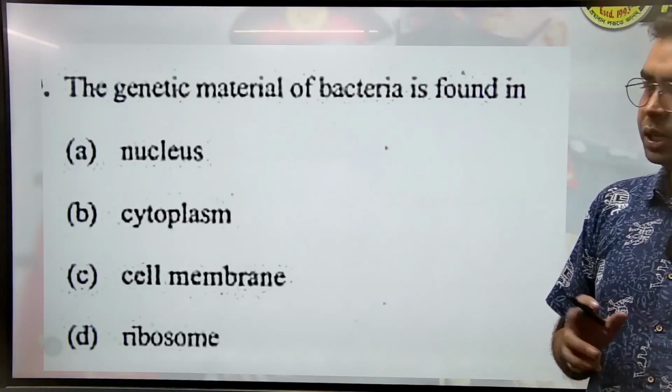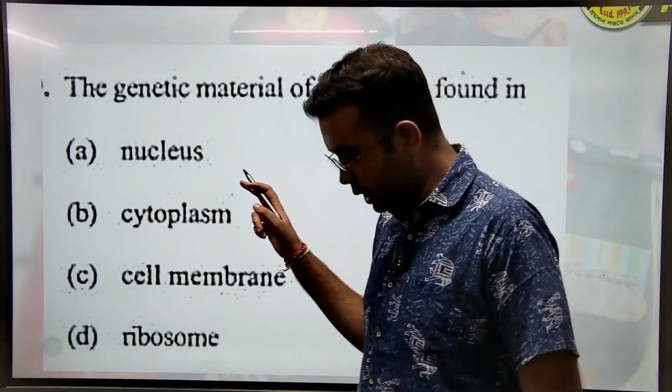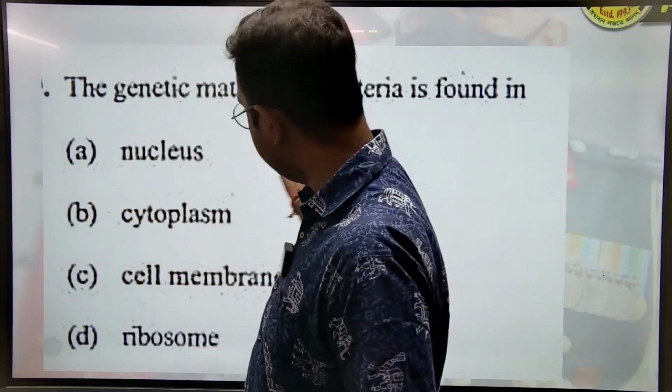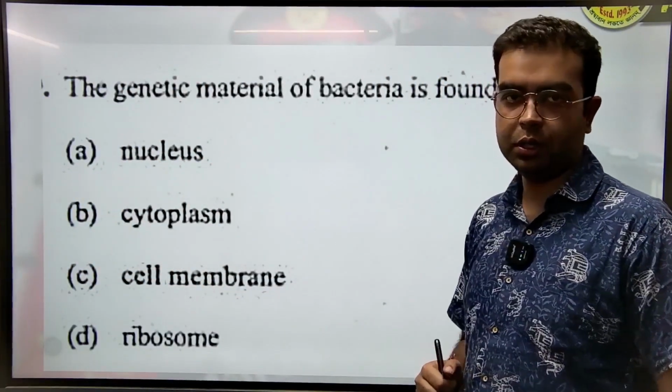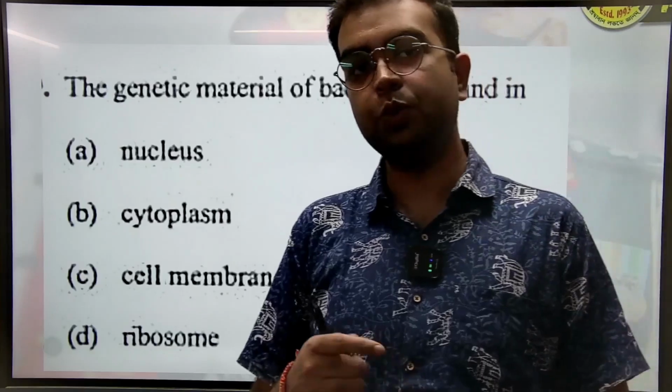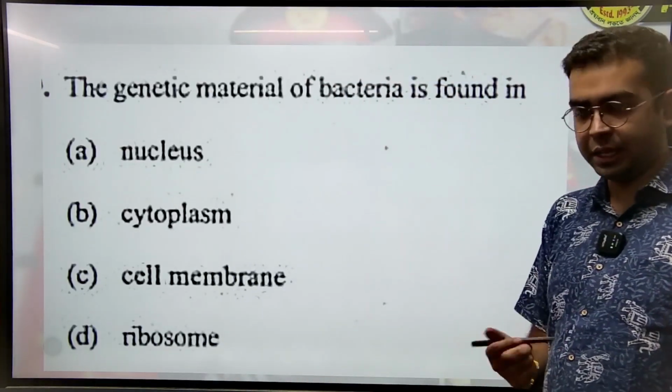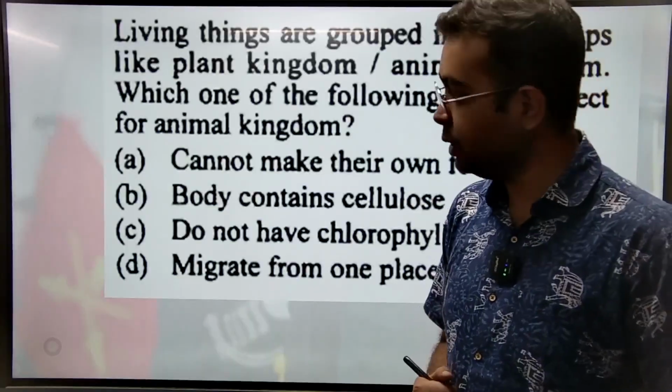Please don't confuse it. अगर यूकैरियोटिक ऑर्गेनिज्म होता तो आंसर न्यूक्लियस ही होता. But bacteria is prokaryote. They don't have a proper nucleus. They have a nucleoid. Why? Because इनका nuclear membrane ही नहीं.